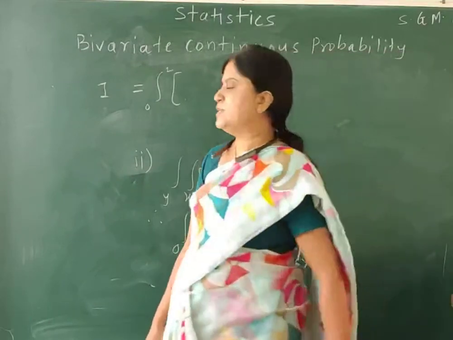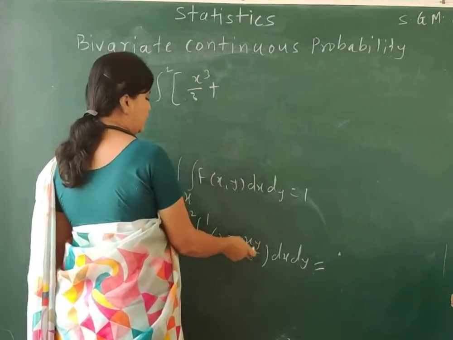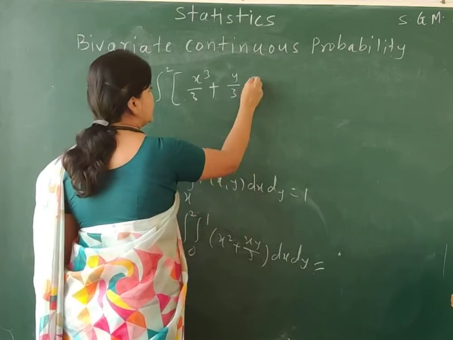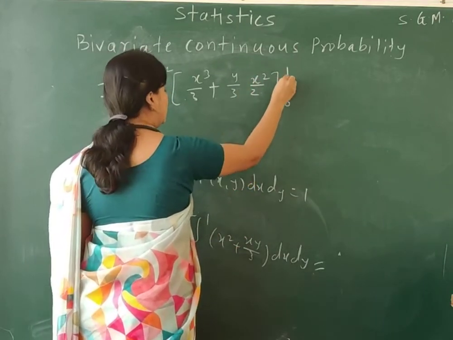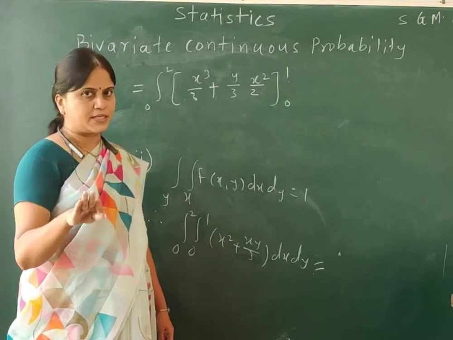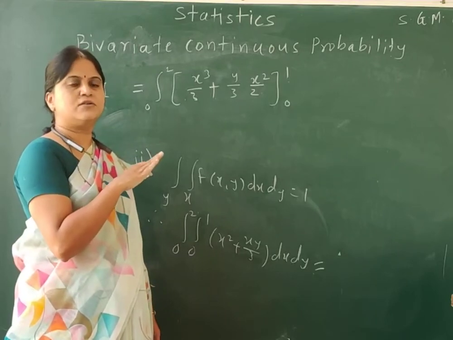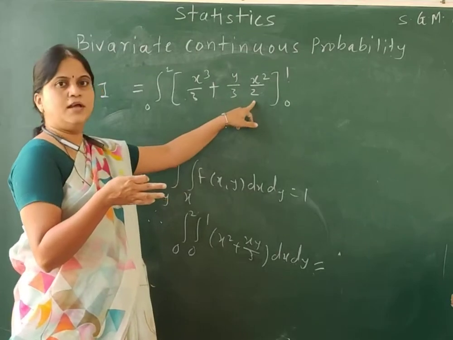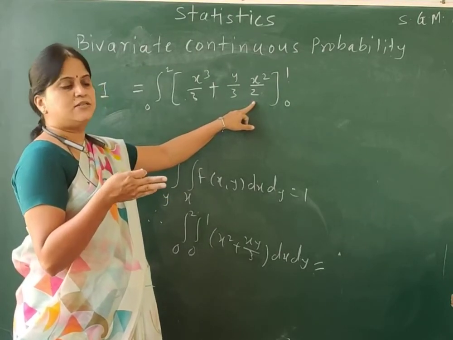The integration of x squared is x cubed by 3, plus over here it is y by 3, which is constant, and the integration of x is x squared by 2, and the range is 0 to 1. Okay. I only solve the integration with respect to x, and the y is as it is. Y is considered as constant, and we take the integration of x only.